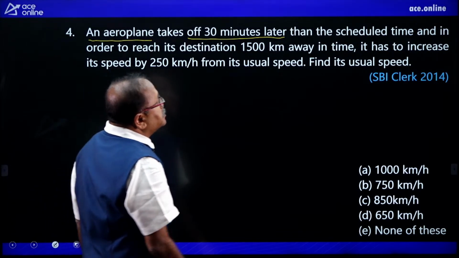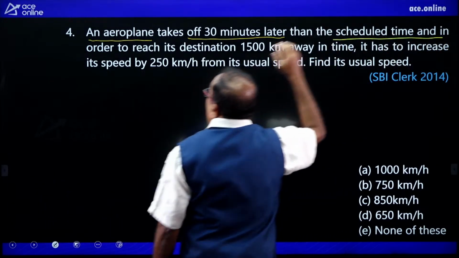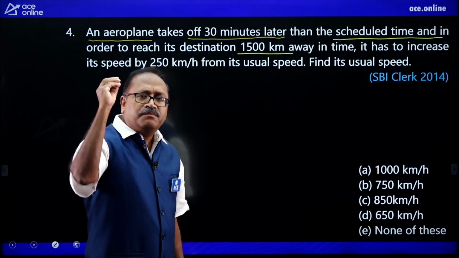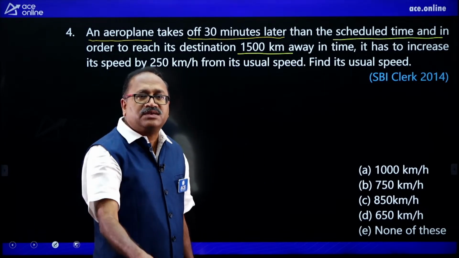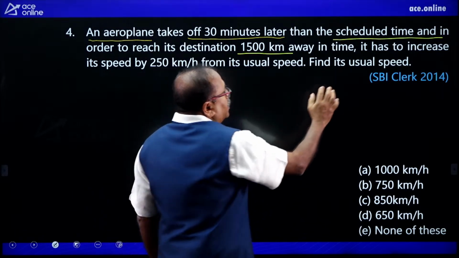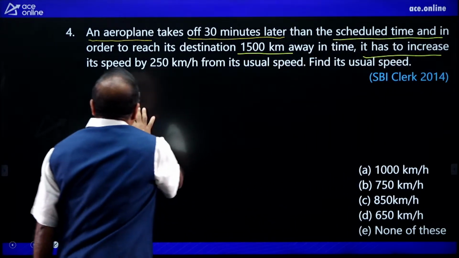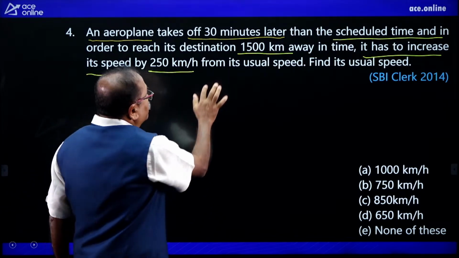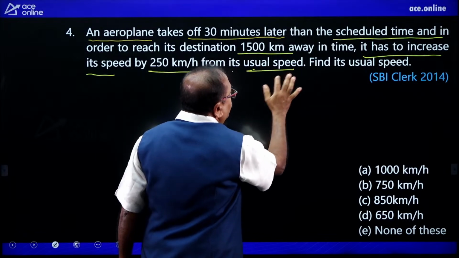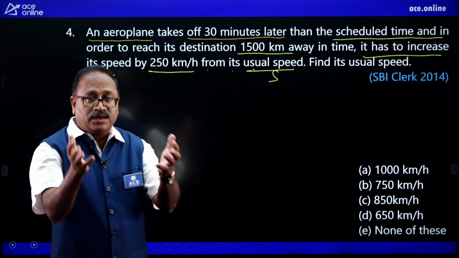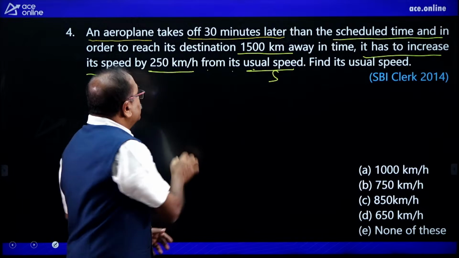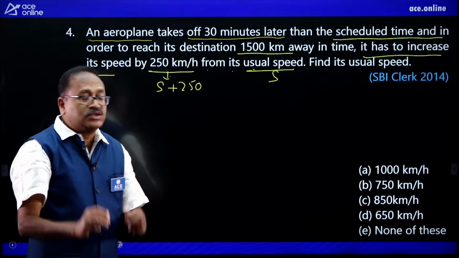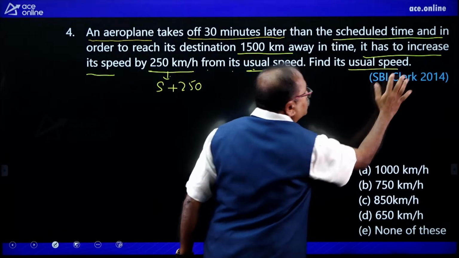Okay, it takes 30 minutes later than the scheduled time, and in order to reach a distance of 1500 kilometers, many a time it was there in the banking exam, SSC examination, group exams, it has to increase the speed by 250 kilometers per hour from its usual speed. I do not know what the usual speed is. Let us consider the usual speed is S. Then the second speed is S plus 250. Now, find the usual speed.